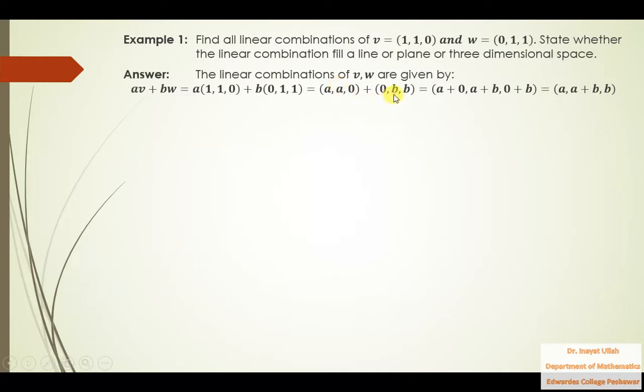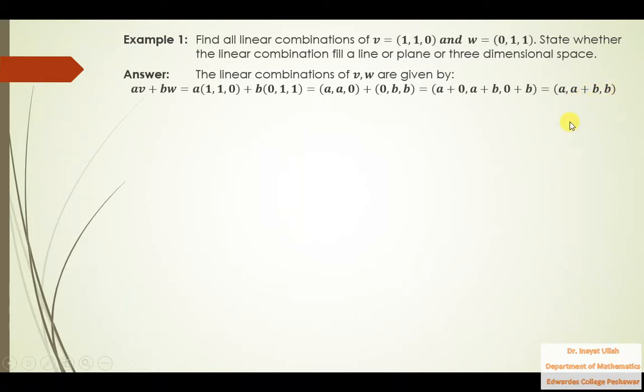How could you add these two vectors? Add the first components, second components and third components. So that will be A plus 0 comma A plus B comma 0 plus B. A plus 0 is A, 0 plus B is B, so that is A comma A plus B comma B.